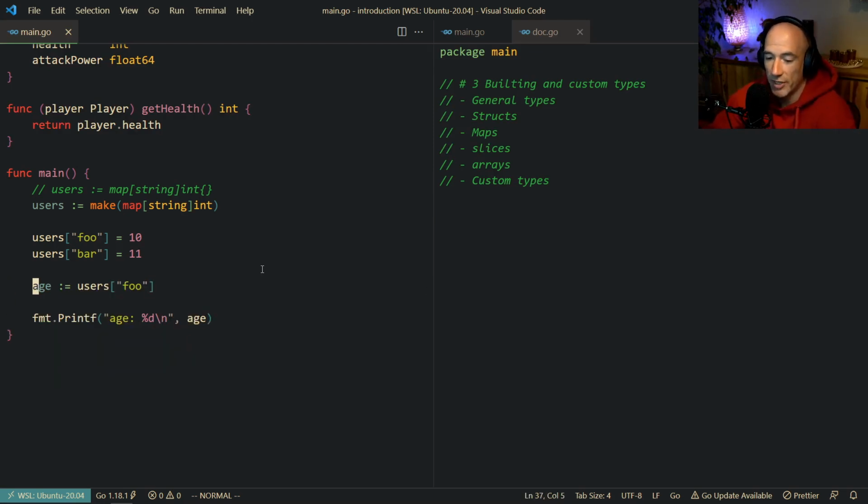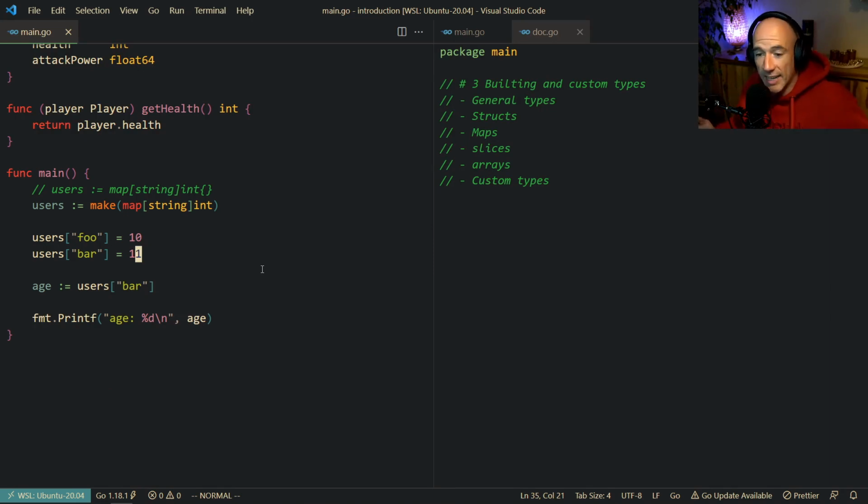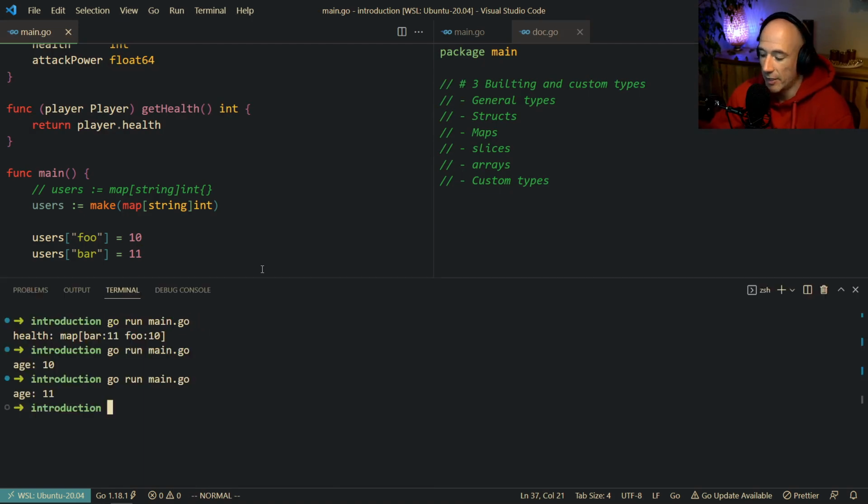And of course, we can do the same thing with bar, very easy. Let me try to find this, boom, 11, right? Like we expected. The next thing is, how can we check if a key exists in the map? It's very important because what happens if you do this? Bus doesn't exist, right? Let's do bus here real quick. Boom. Age is 0. Why?